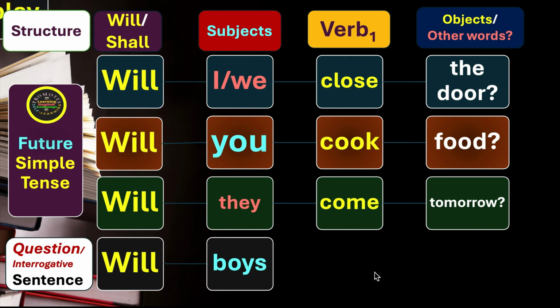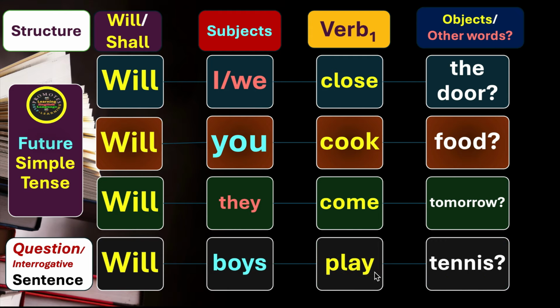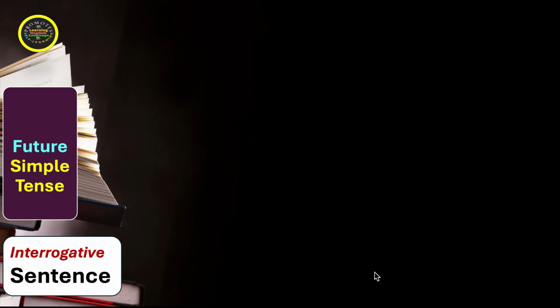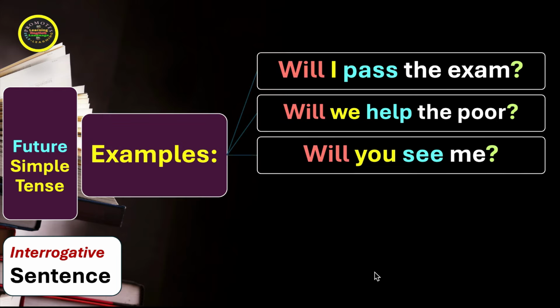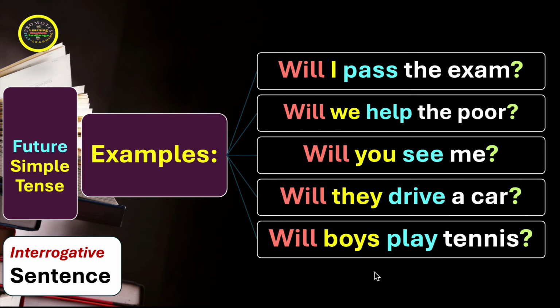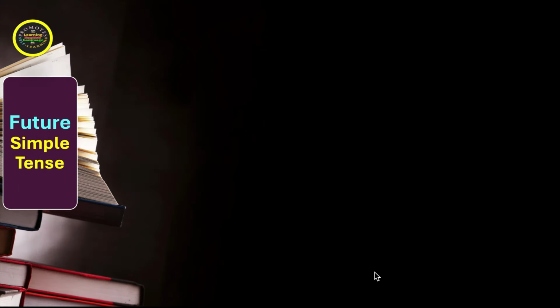Will boys play tennis? Now see the examples of future simple tense in the interrogative or question form. Will I pass the exam? Will we help the poor? Will you see me? Will they drive a car? Will boys play tennis? Now we move on to the next.